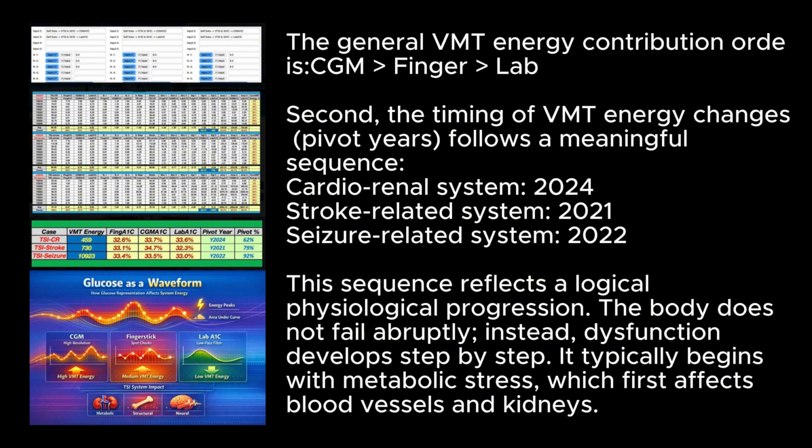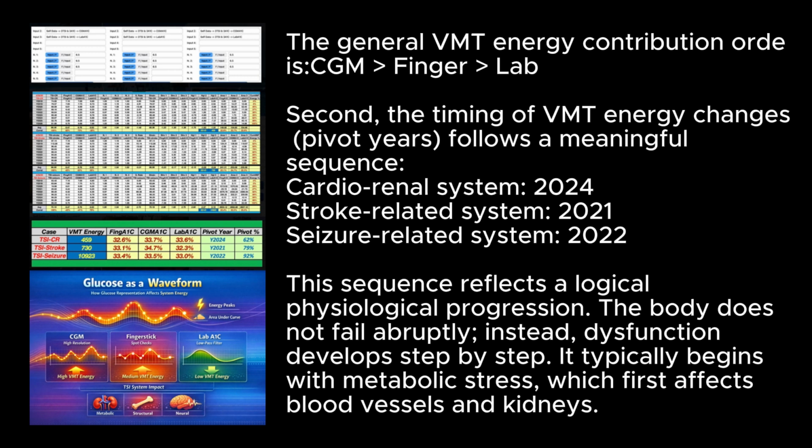Second, the timing of VMT energy changes, the pivot years, follows a meaningful sequence. Cardiorenal system, 2020; stroke-related system, 2021; seizure-related system, 2022. This sequence reflects a logical physiological progression. The body does not fail abruptly. Instead, dysfunction develops step by step.